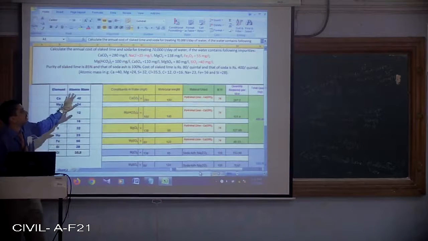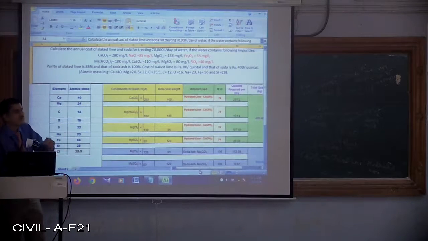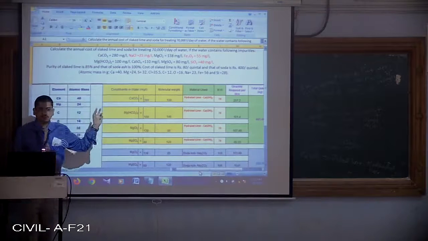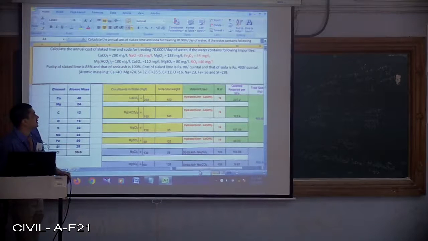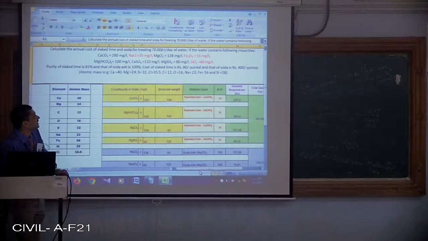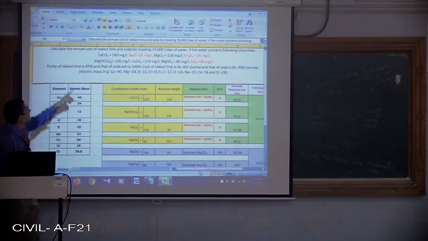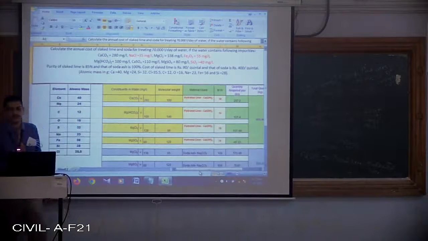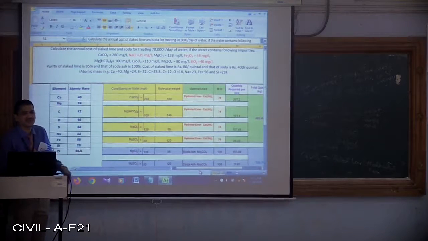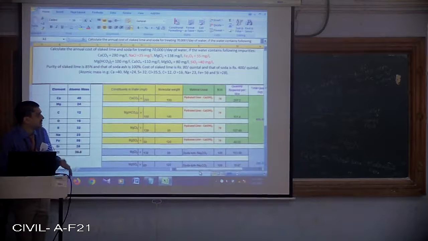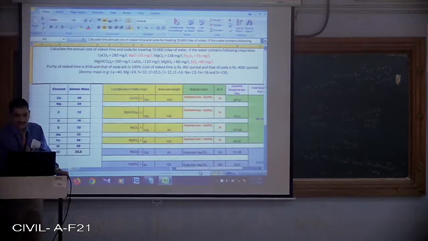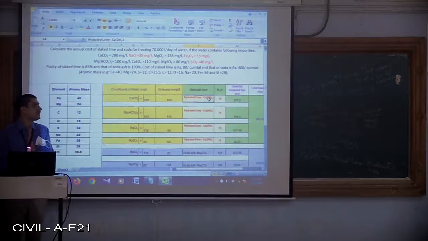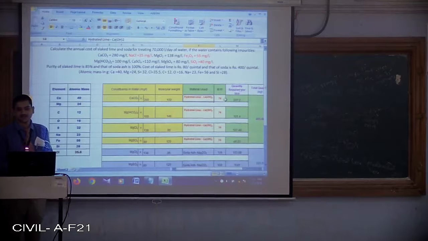So that is not being mentioned. But he has used a trick to confuse the student: NaCl concentration is given, Fe2O3 concentration is given and SiO2 concentration is given. Since he has directly asked for slaked lime, unlike in the previous version of the problem, where I introduced the term calcium oxide and then converted that calcium oxide quantity to slaked lime quantity, here I have taken slaked lime directly.